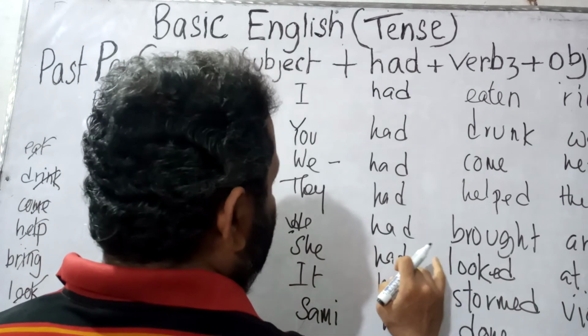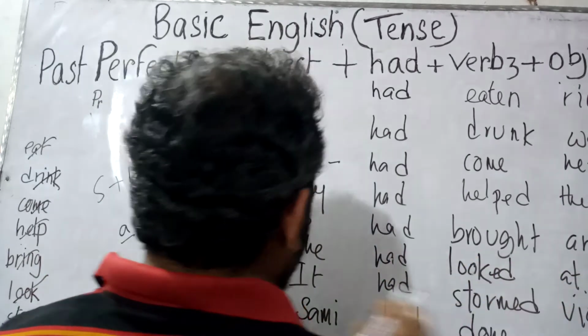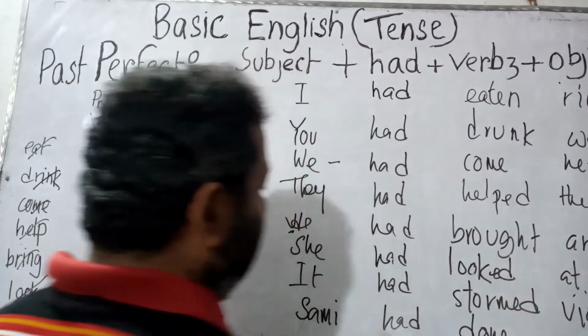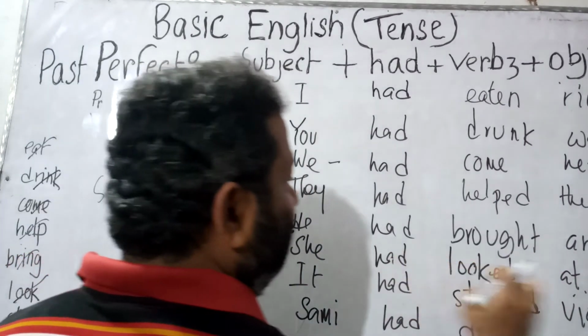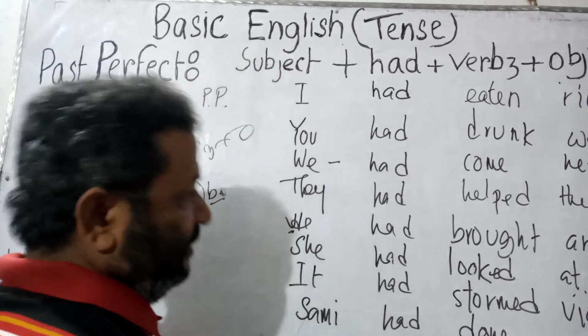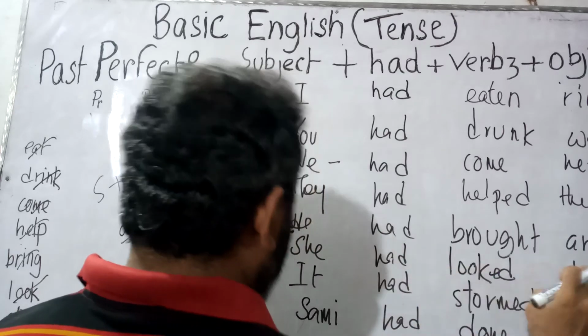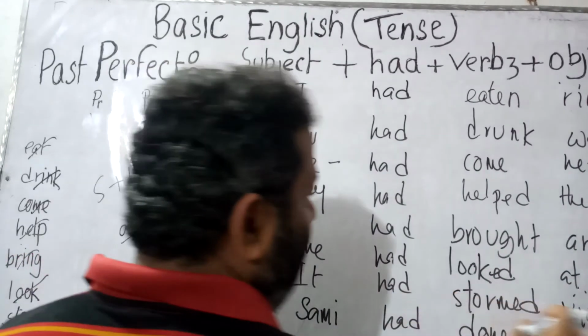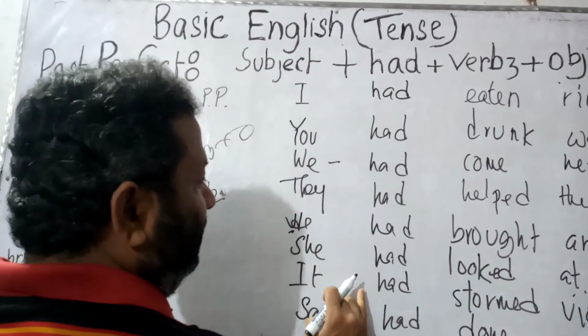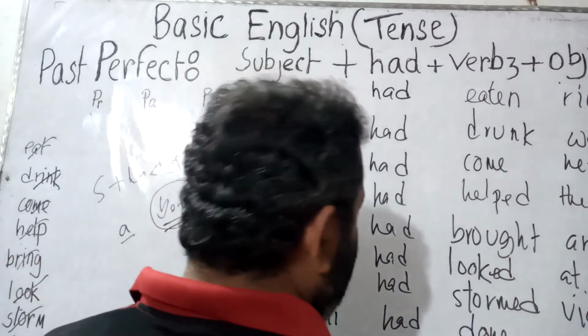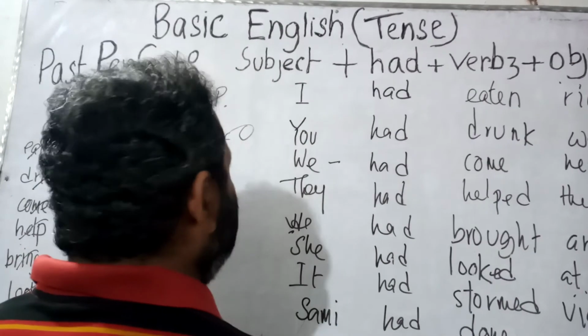Subject had verb 3 object. Again the subject is she: she had looked at me before we talked. It had stormed violently before it rained. Sami had done the work before I came.